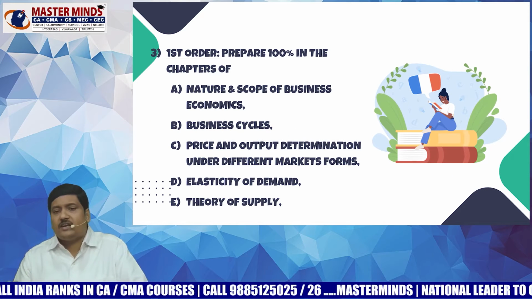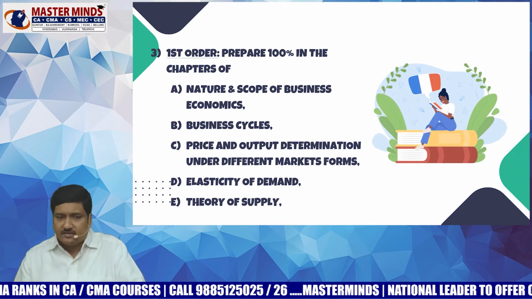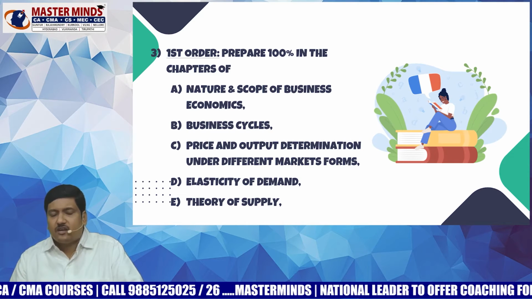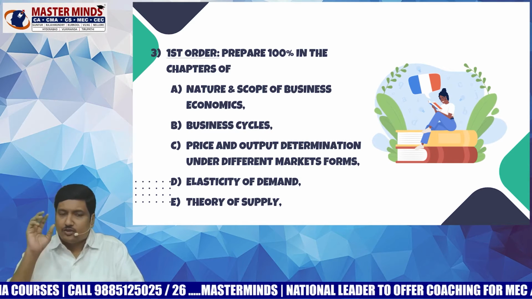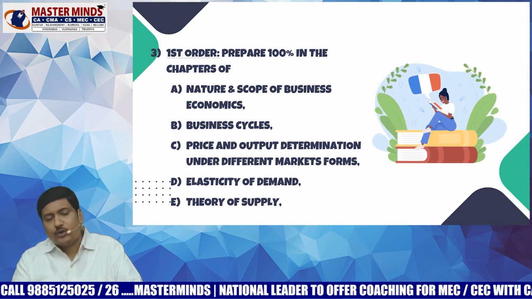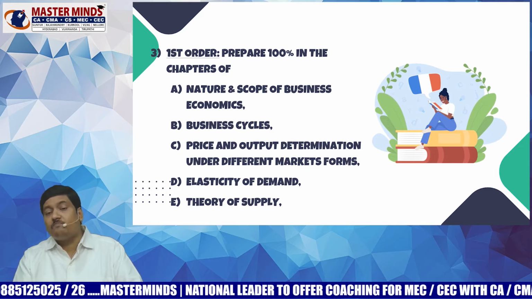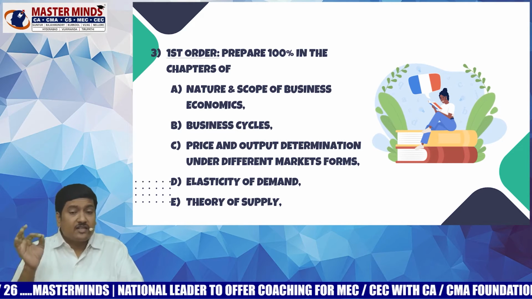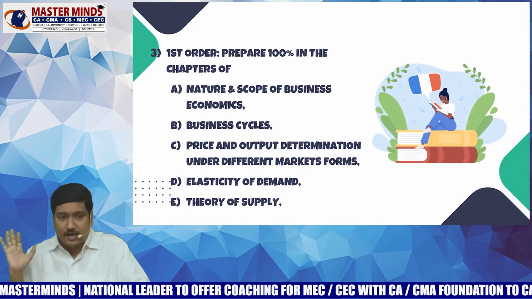The chapters are nature and scope of business economics, business cycles, price and output determination under different market forms, elasticity of demand, and theory of supply. So remember, just by preparing these few chapters, you can surely attempt a minimum of 30 marks. Yes, out of 60, 30 marks will come from these chapters alone.